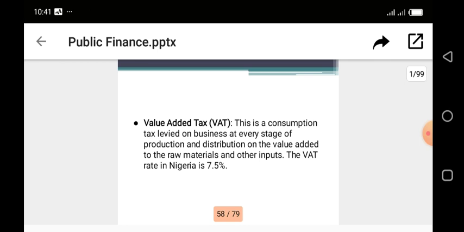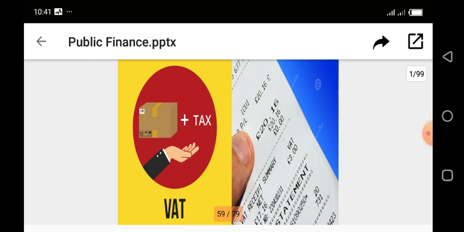So it's a tax that is imposed on every stage of production, so far as value is added to the raw materials or to the semi-finished goods. So for every input that is used to add value to an output, the government imposes what we call VAT on such input. So this is a good example of a receipt that shows a VAT receipt summary.